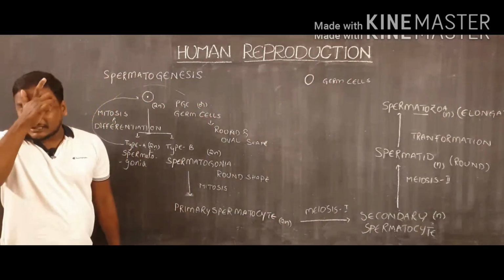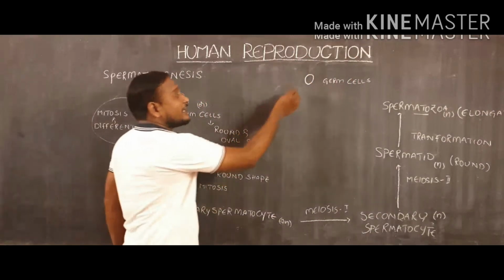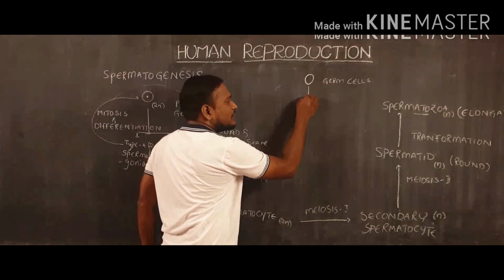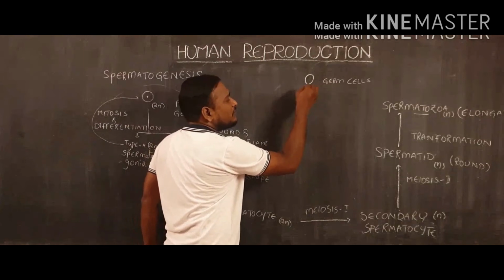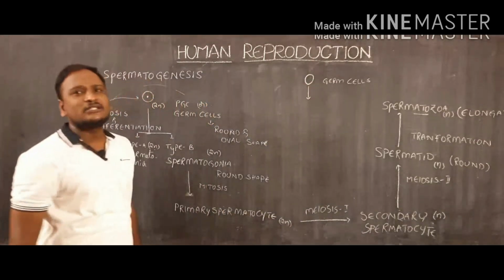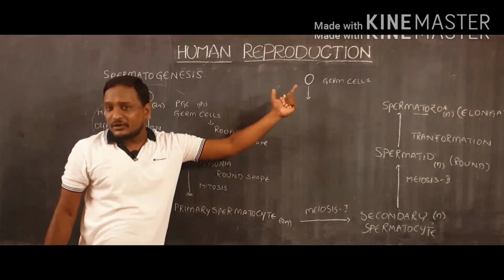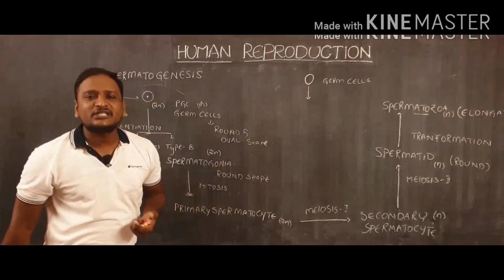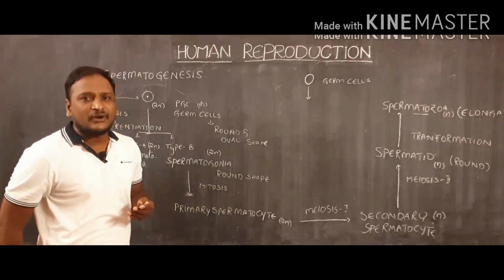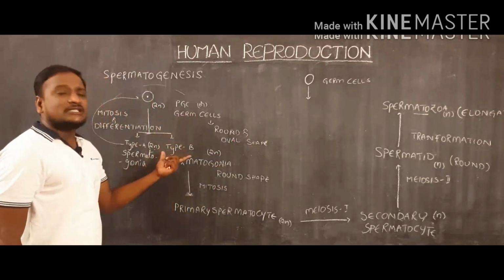Rounded oval shaped cells. In this case, they conduct mitosis, and how many mitoses will take place? There is no clarity on the number of mitotic divisions that will take place, so that many cells will be formed. But here only type B cells are involved.